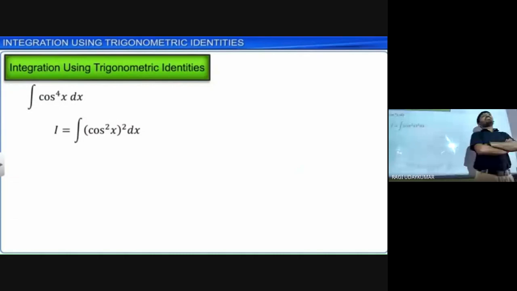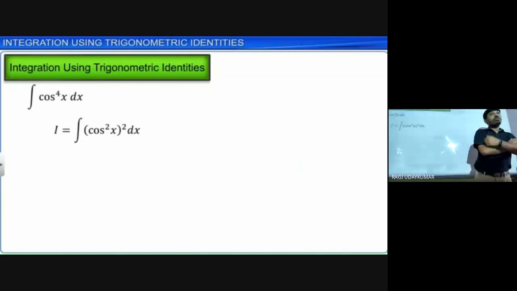The equation which is true for all the values of the variable, that is an identity. A plus b whole square equal to a square plus 2ab plus b square. A and b values, whatever you take, it is true. That's why we call it an identity. Like that sin square theta plus cos square theta equals to 1 for all the values of theta.